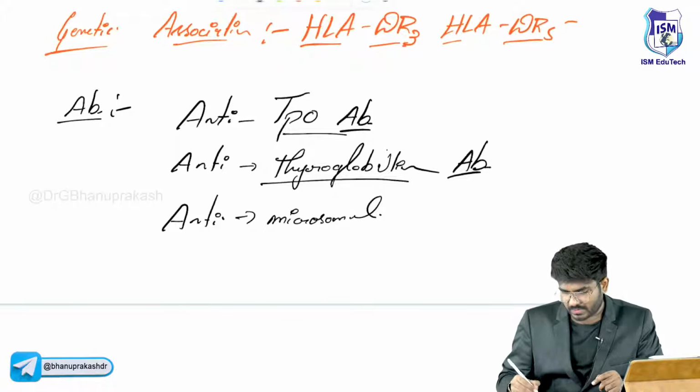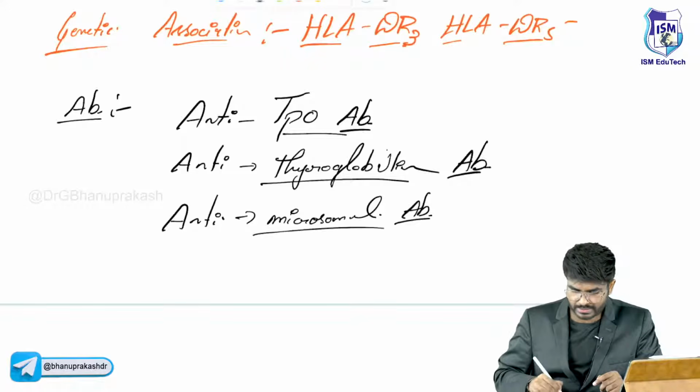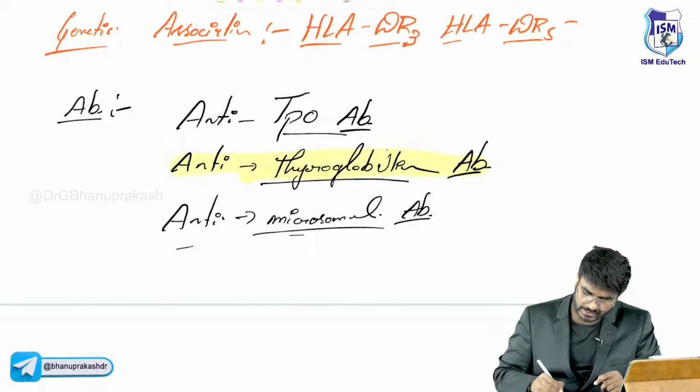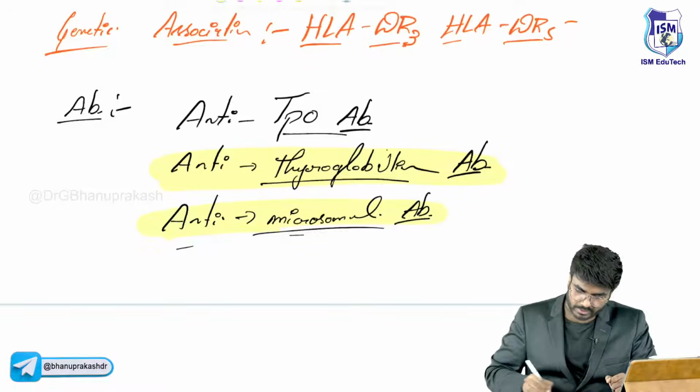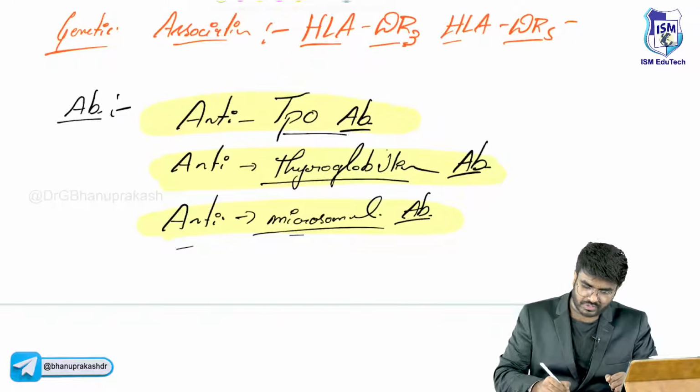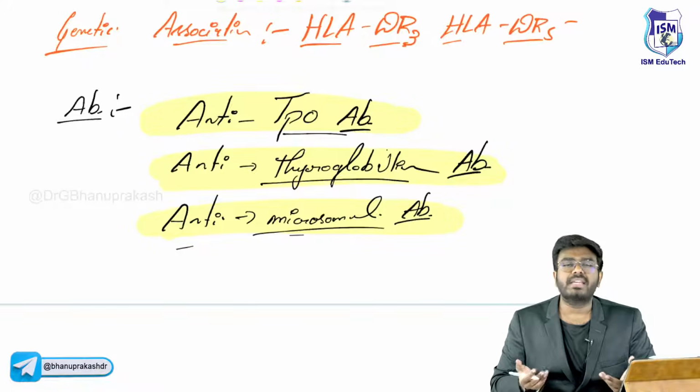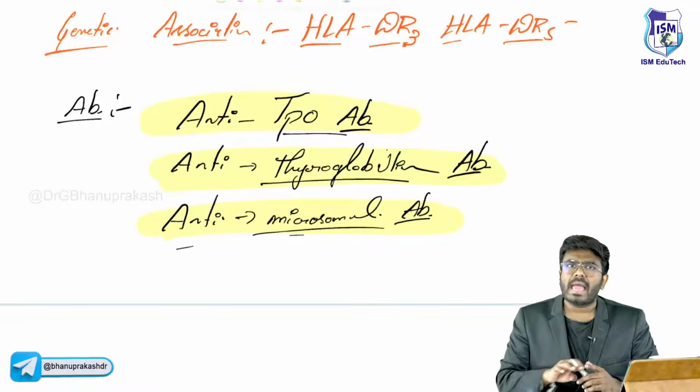So all these are important, especially for the board exams outside India. In Indian exams, this is very important, sir. Anti-thyroglobulin antibodies, anti-microsomal antibodies, anti-TPO antibodies are seen in which condition? Hashimoto's thyroiditis. What exactly is Hashimoto's thyroiditis? Autoimmune disease. Antibodies are attacking?